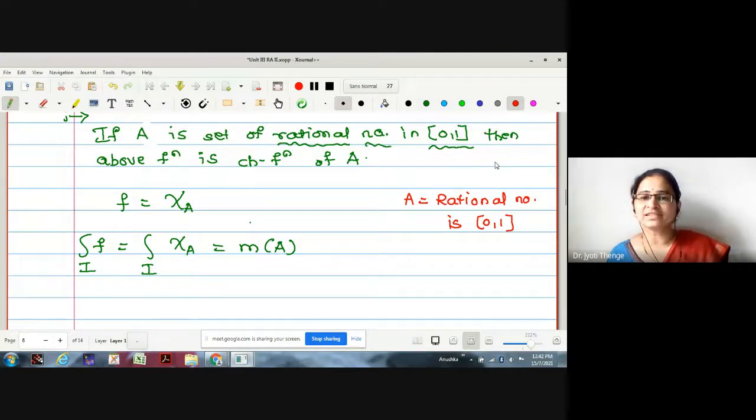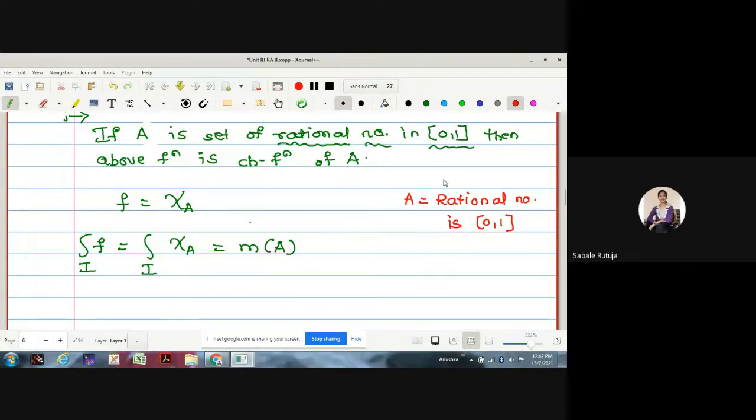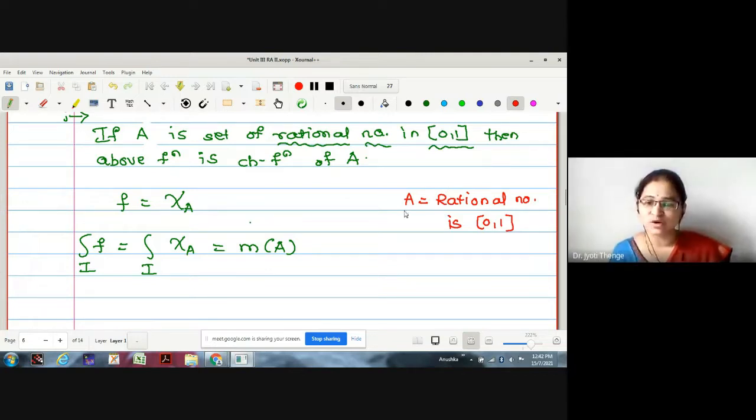I think you have taken this as an interval 0, 1. Yes, ma'am, you have calculated the length. But this is not a set A. What is set A? Set A is rational numbers in the closed interval 0 to 1.